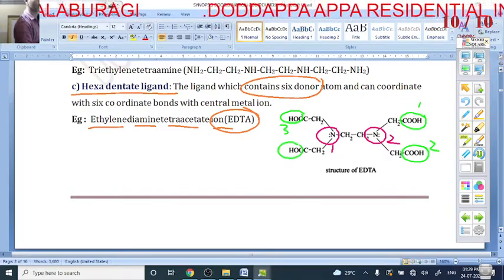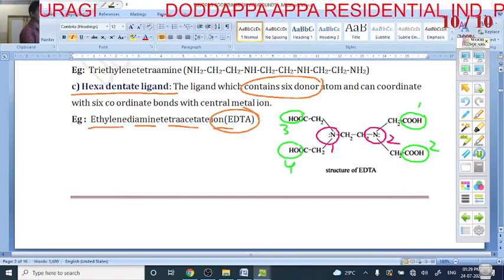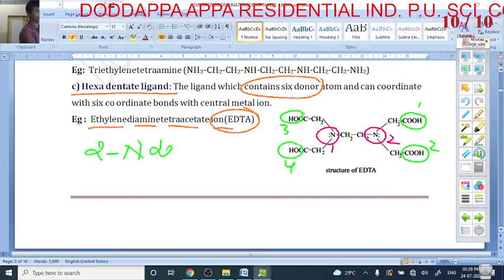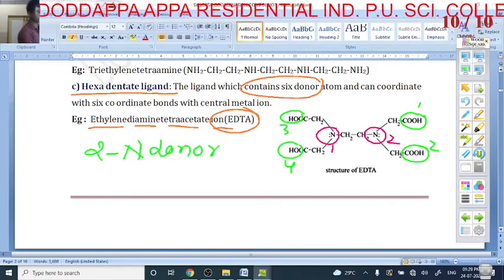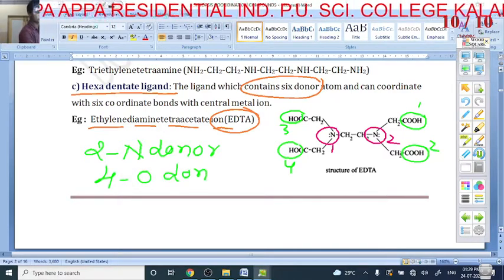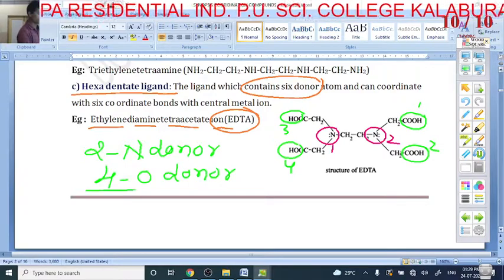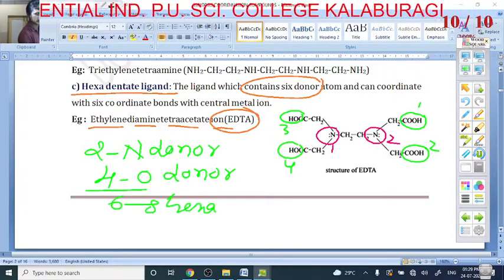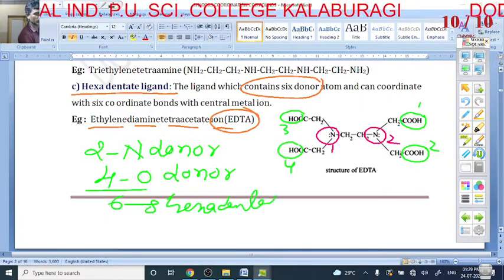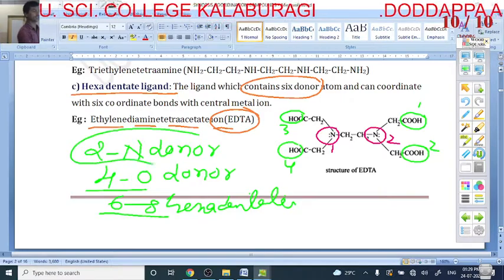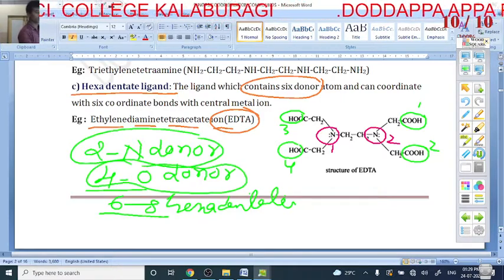Here, oxygen donors, 4. It means how many nitrogen donors? 2 nitrogen donors. Yes, my dear student, 4 oxygen donors. So 4 plus 2, 6. 6 means what? Hexadentate. 6 donors means hexadentate. In this 6, 2 are nitrogen donors and 4 are oxygen donors.